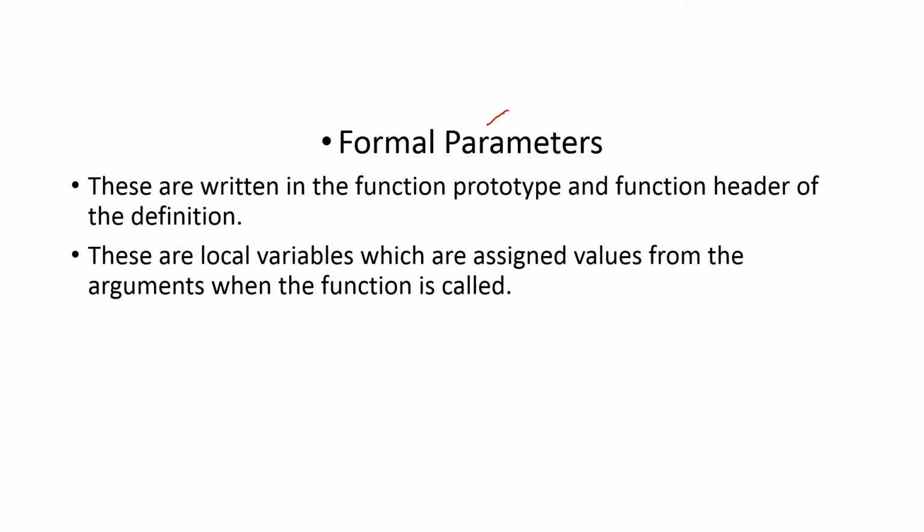Next type is formal parameter. These are written in the function prototype and function header of the definition. That is, in the function definition, the parameters you are writing are known as formal parameters. In the main section, the parameters are known as the actual parameters. And in the definition, the parameters are known as formal parameters and they are local variables. That is, they are used only in that particular function.